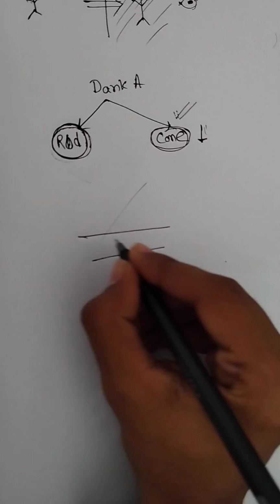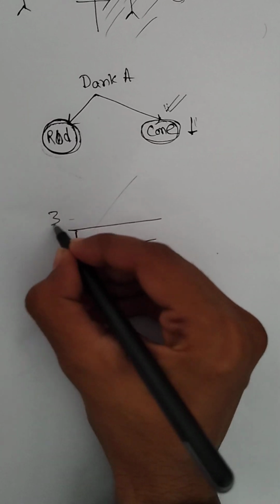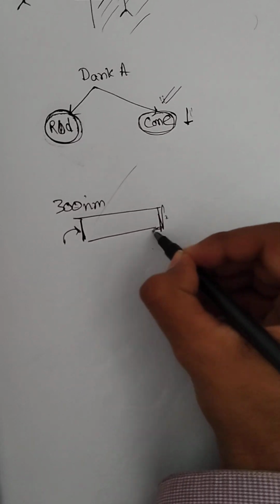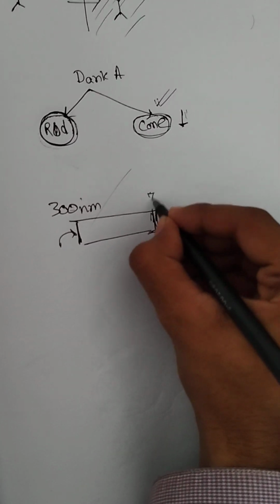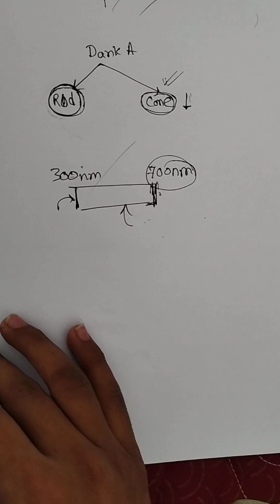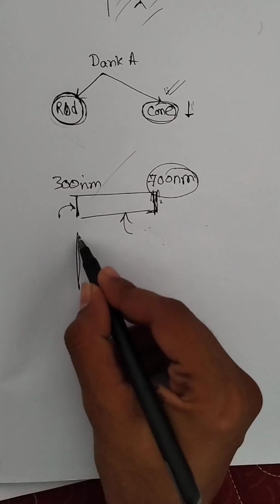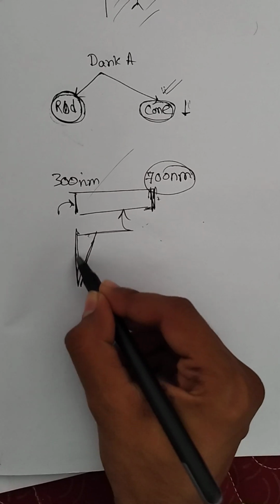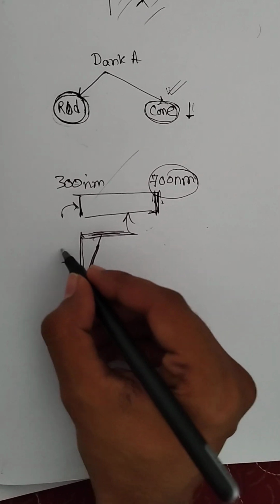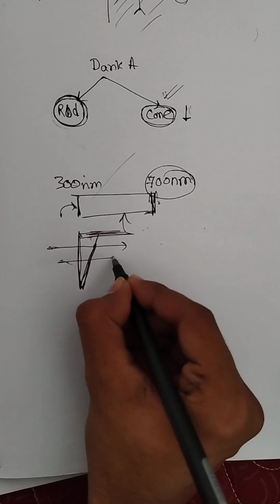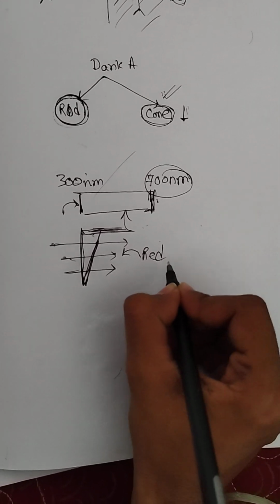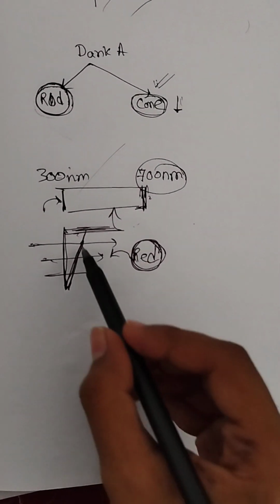Now in the visual spectrum, violet is around 400 nanometers, and red is around 700 nanometers. Now if somebody wears a red glass that filters light, then all the light passing through the glass will only contain red wavelength light.